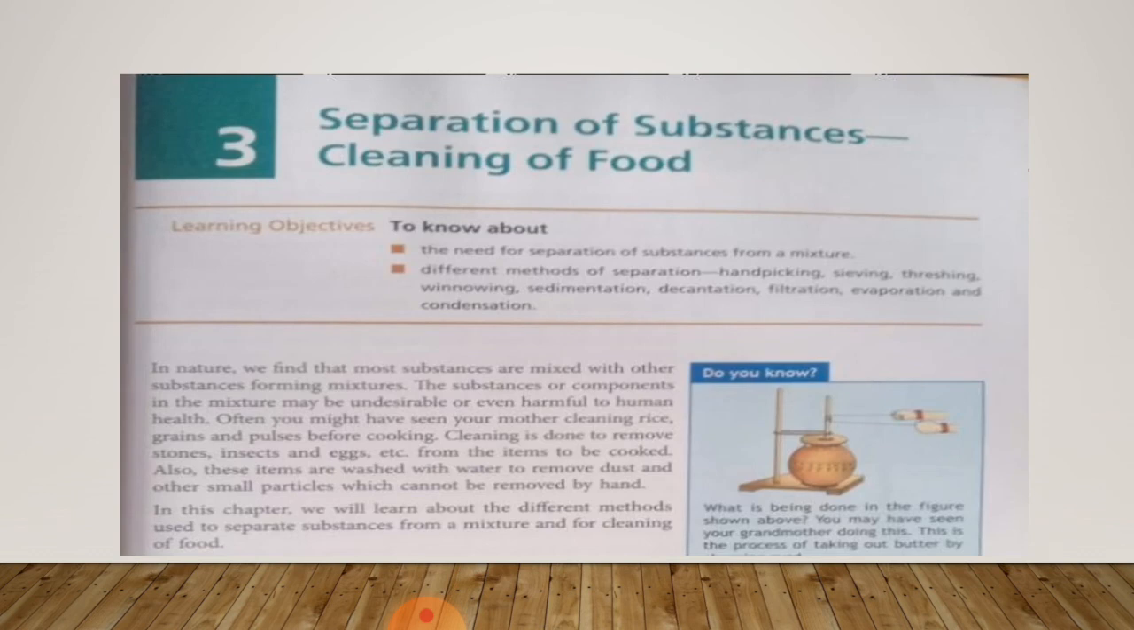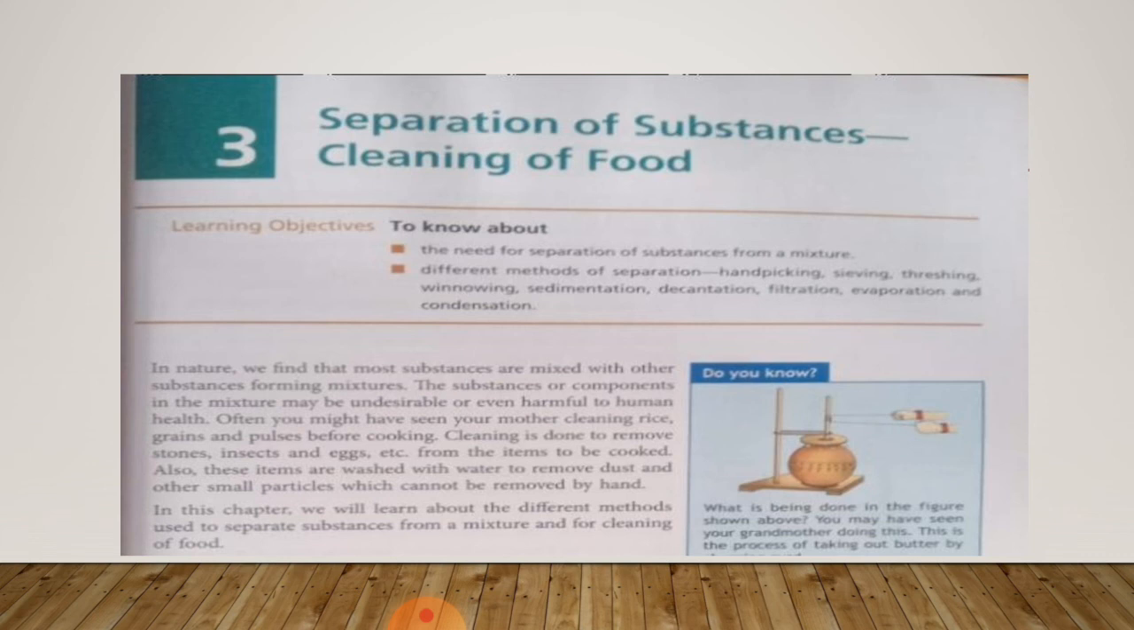Now we can see that this chapter has some learning objectives, in which we have to know the need for separation of substances from a mixture and to know about different methods of separation such as hand picking, sieving, threshing, winnowing, sedimentation, decantation, filtration, evaporation and condensation. We will learn about these methods one by one in this chapter. Now we will start reading paragraph 1.